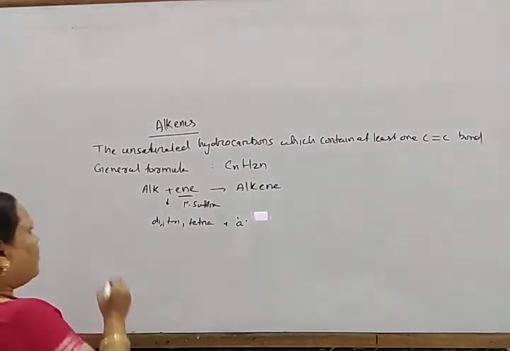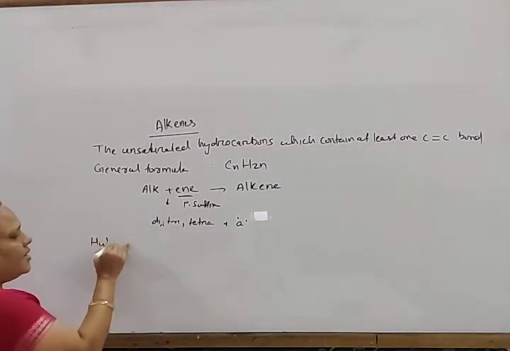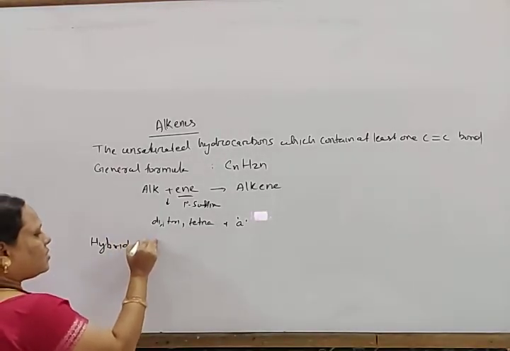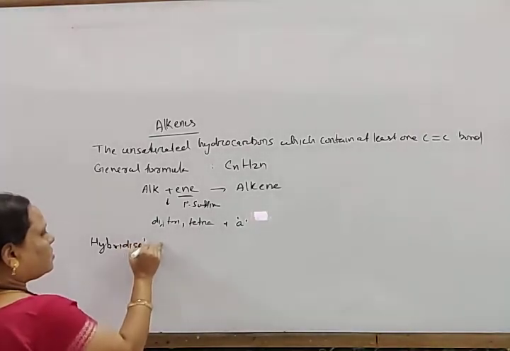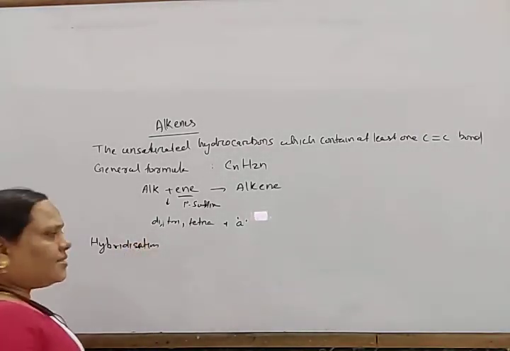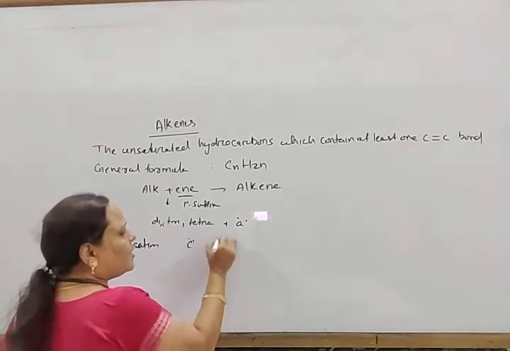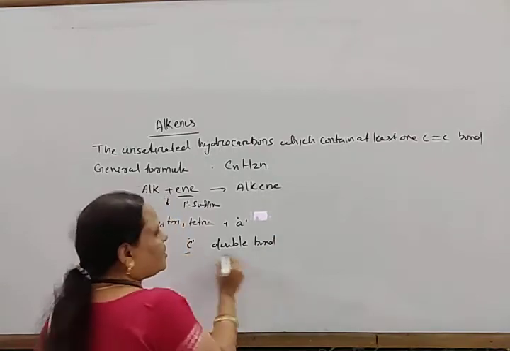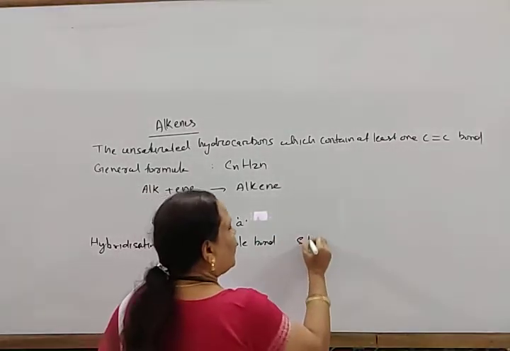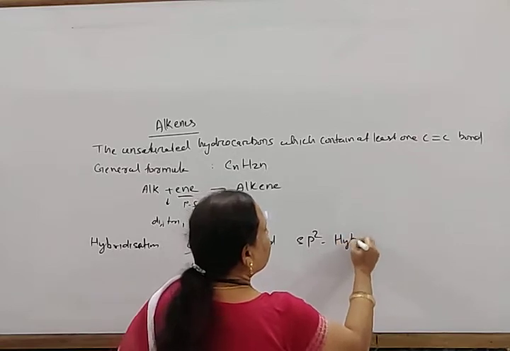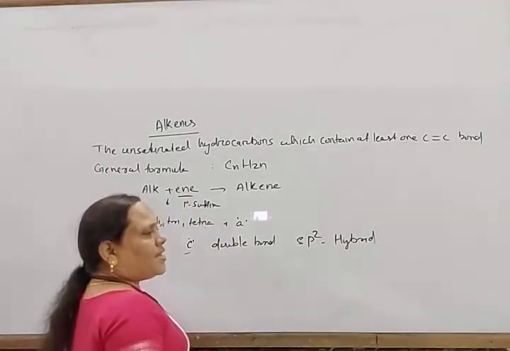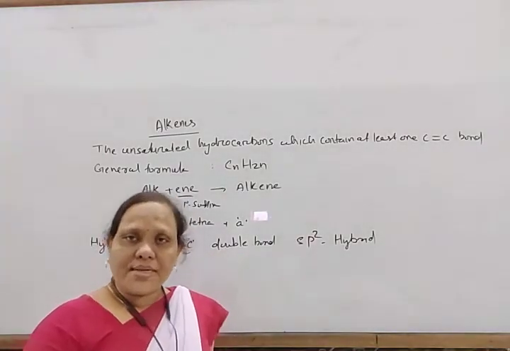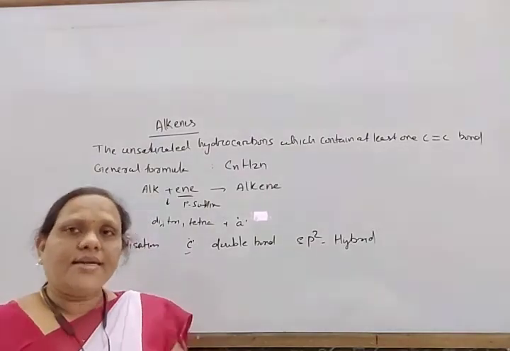Next, what is the type of hybridization in alkene? The carbon atoms containing the double bond undergo sp2 hybridization. That is, the carbon atom containing the double bond is sp2 hybridized. In this way, it is planar in nature.